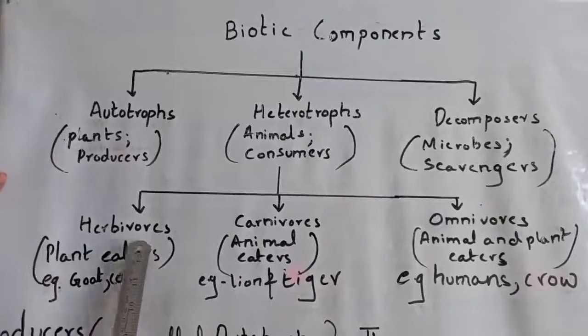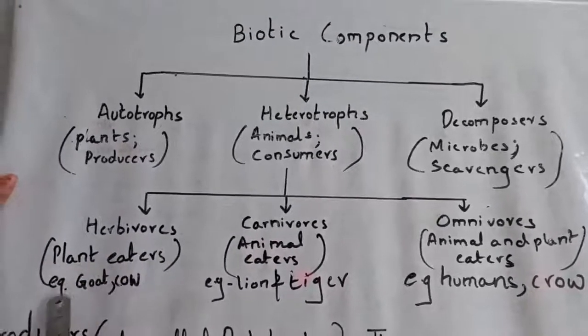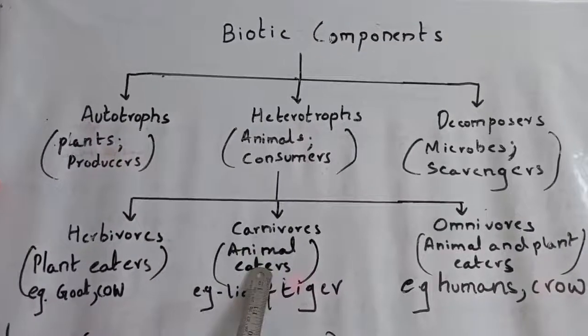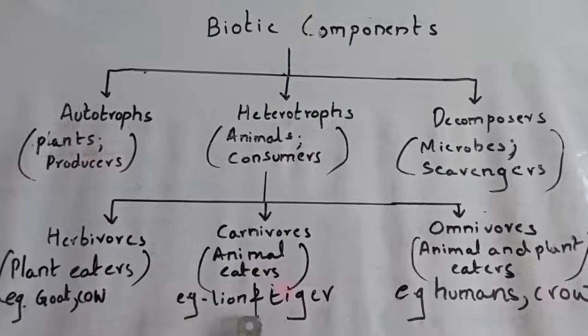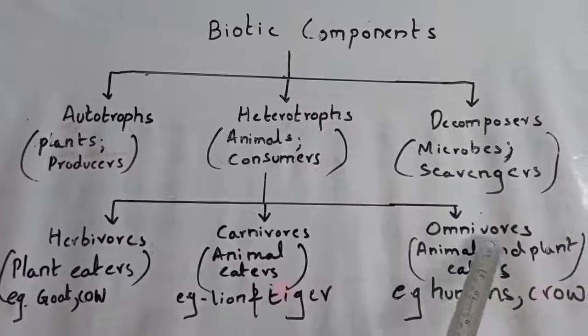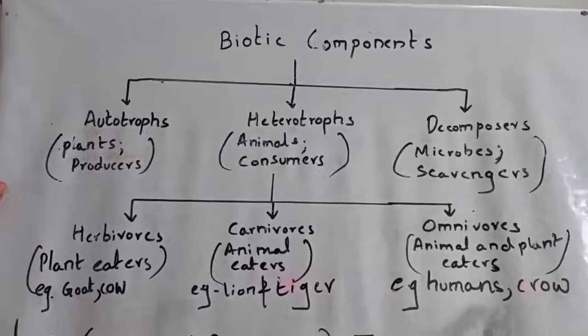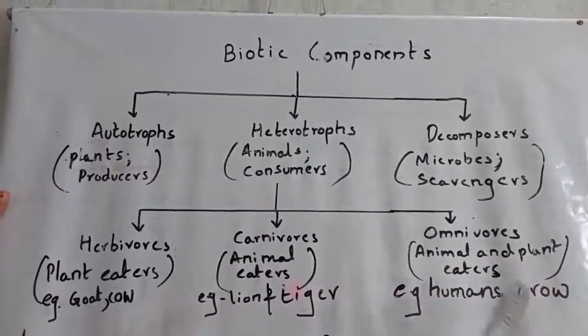Herbivores are plant eaters, example goat, cow. Carnivores are animal eaters, example lion and tiger. Omnivores are animal and plant eaters, example humans and crow. Now we come to detail.